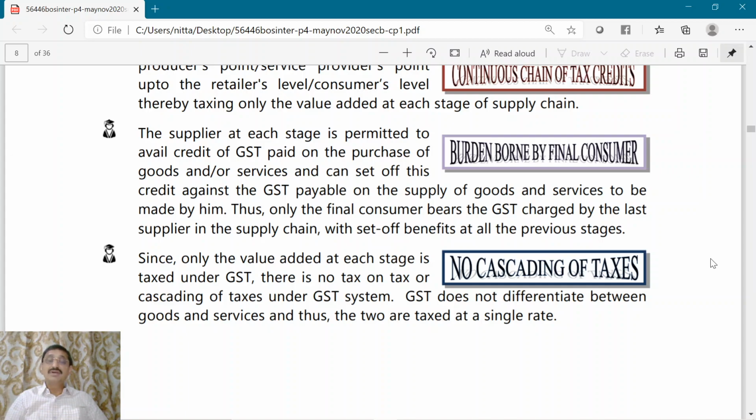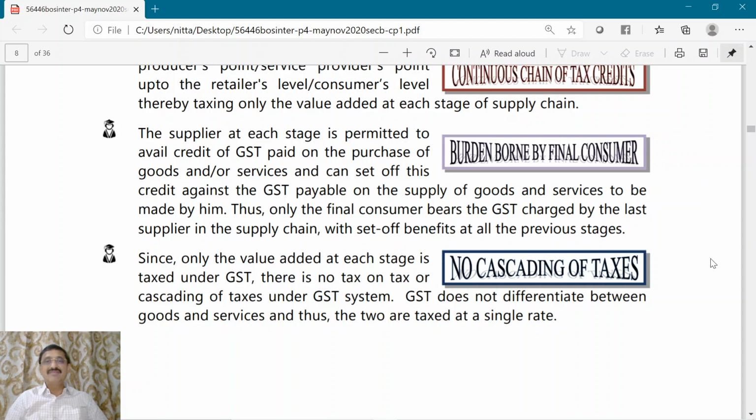Next, however, the final consumer will bear the tax and he will not be able to transfer the burden to another person. That person is the last person in the chain. The consumer is the last person in the chain, and the burden of tax will be transferred in the chain to the last person, and it will be ultimately borne by the consumer.